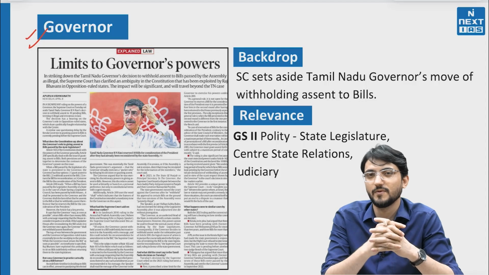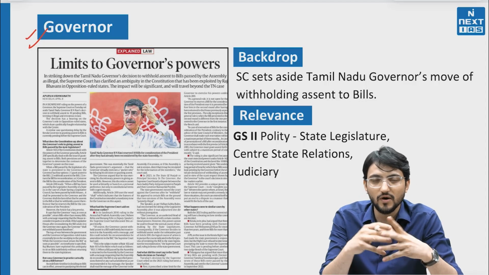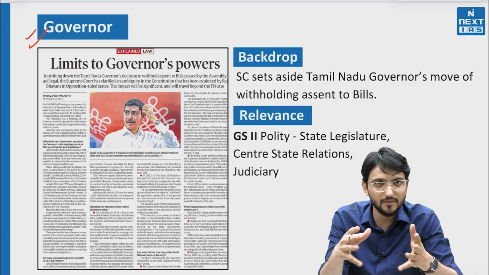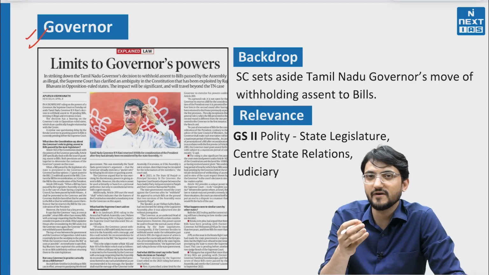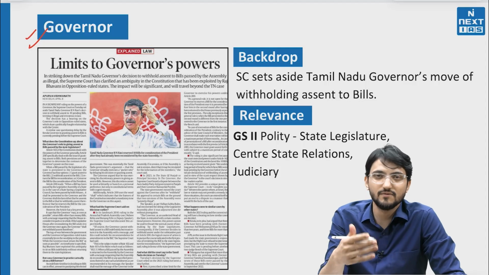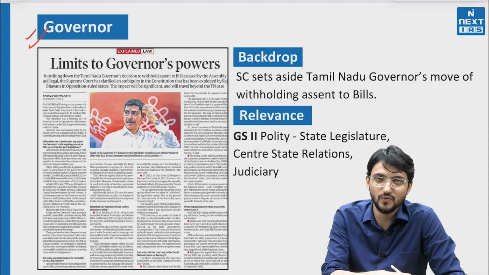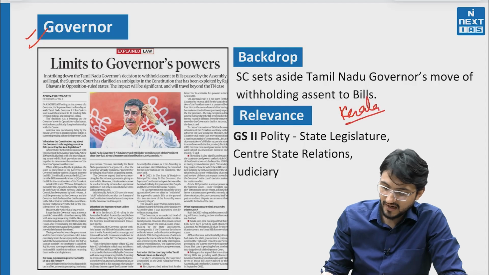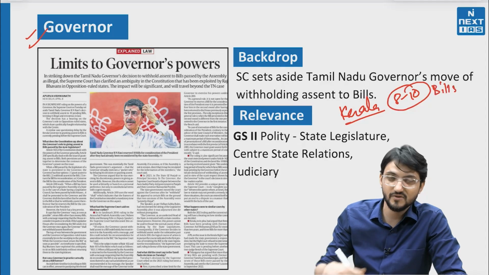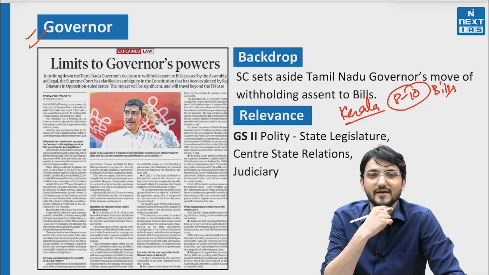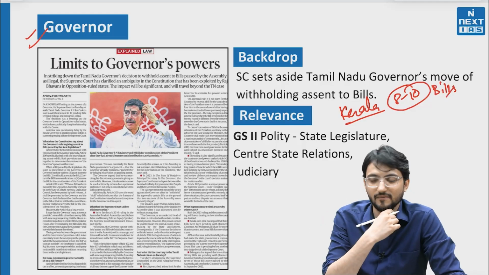What power is the Supreme Court limiting? What has been said by the Supreme Court? It is very interesting to hear about it, but to get to the bottom of it, what was the issue going on, and why were these states fighting so many cases in the Supreme Court? Kerala is fighting around 8 to 10 bills that are pending with the now gone governor of Kerala, now governor of Bihar, Arif Mohammad Khan.